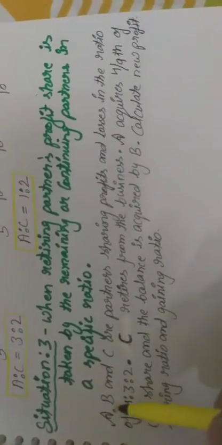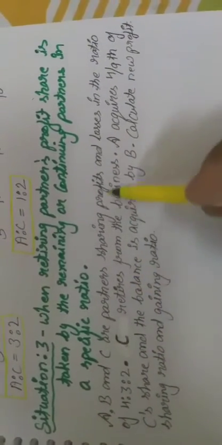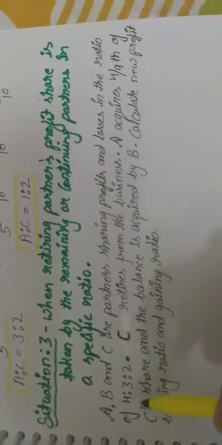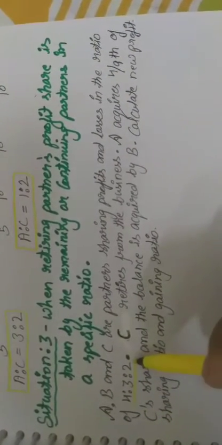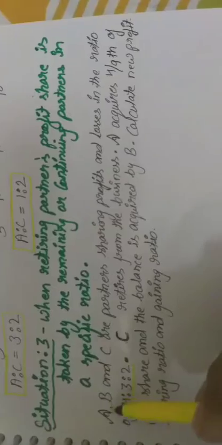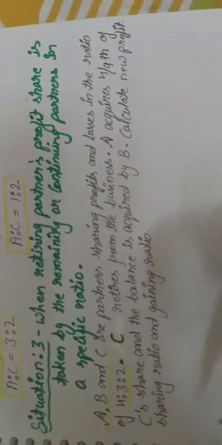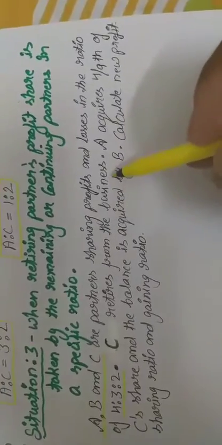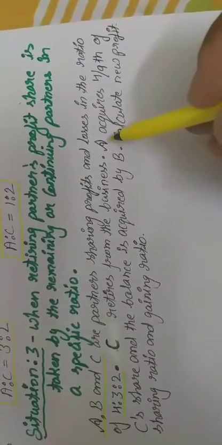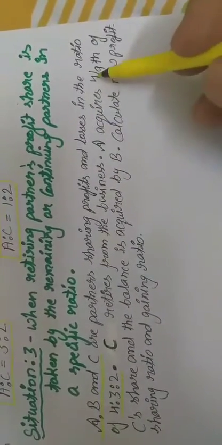Now A, B and C are partners sharing profits and losses in the ratio of 4:3:2. यह profit share ratio है A, B, C का, and C retires from the firm. At that time A acquires 4/9 of C's share.